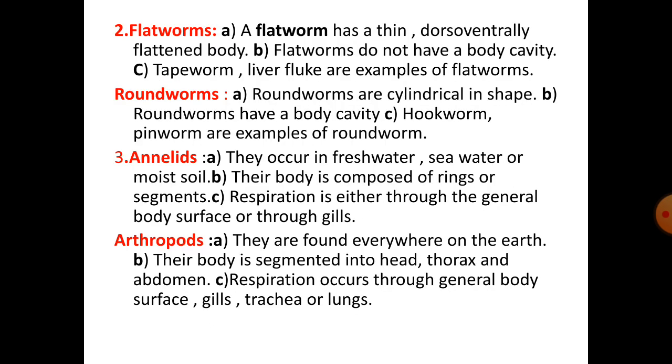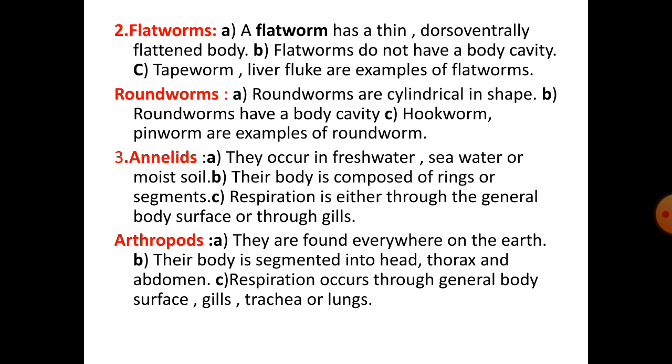Number 2. Flatworm and roundworm. Under flatworm, first point, a flatworm has a thin dorso-ventrally flattened body. Roundworm, first point, roundworms are cylindrical in shape. Second point, flatworms do not have a body cavity. Second point, roundworms have a body cavity. Third point, tapeworm, liver fluke are examples of flatworm. Third point, hookworm, pinworm are examples of roundworm.